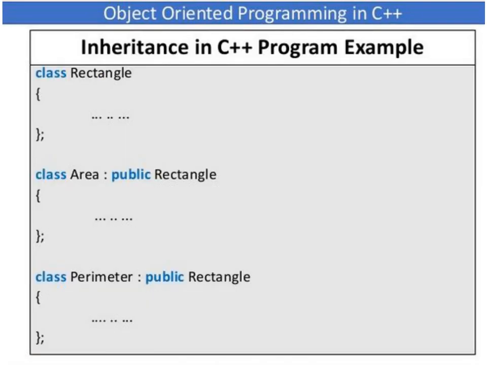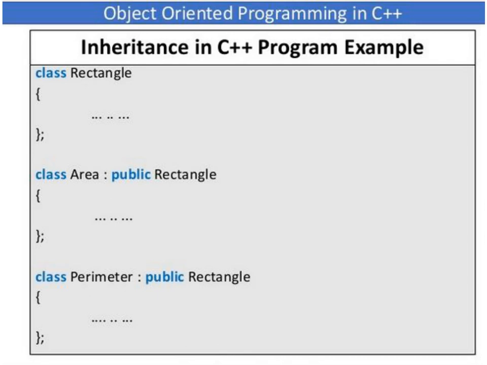And then this is an inheritance in C++ program example. The class rectangle is a base class, also called a parent class. Then class area: here we are defining the subclass or child class and specifying rectangle, which is your parent class or base class. Class is the keyword, area is your subclass name, colon is the operator, public is the access mode specifier, and rectangle is your base class name.